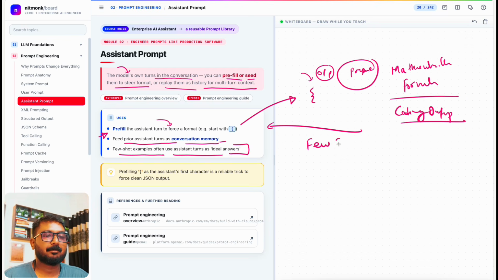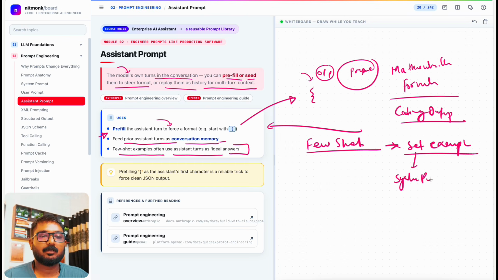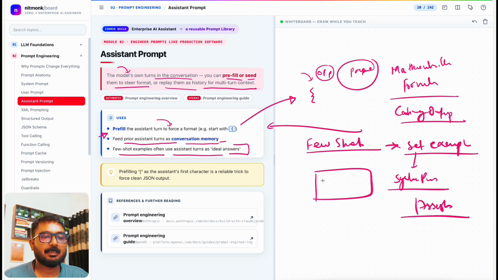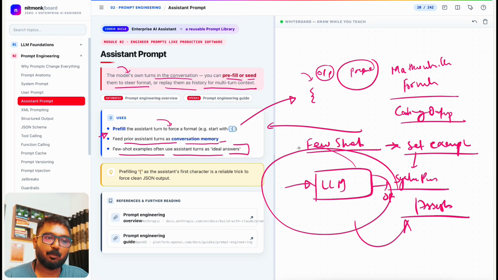Few-shot, like giving a set of examples to the system inside a system prompt for this assistant. The assistant is basically the LLM: input, output. This set is the assistant, and producing the specific behavior and output comes from the assistant prompt, right?